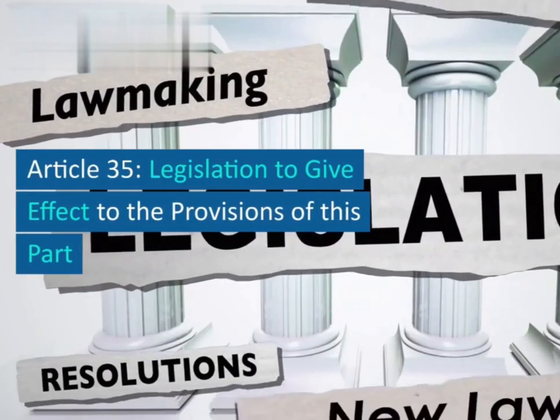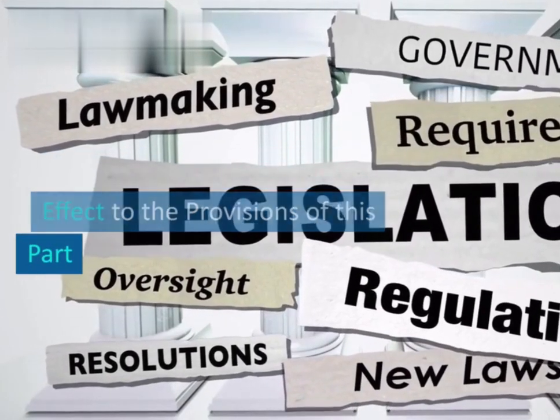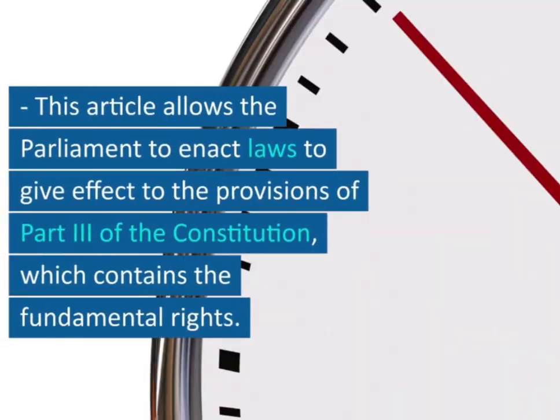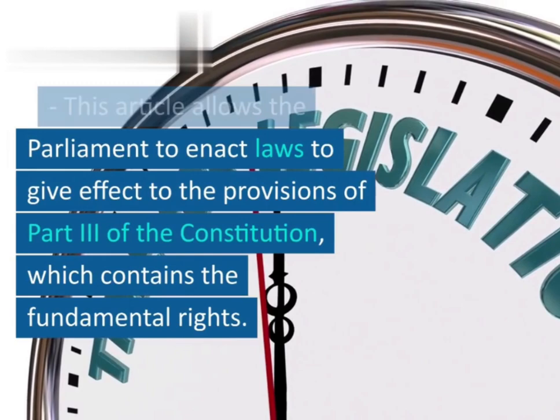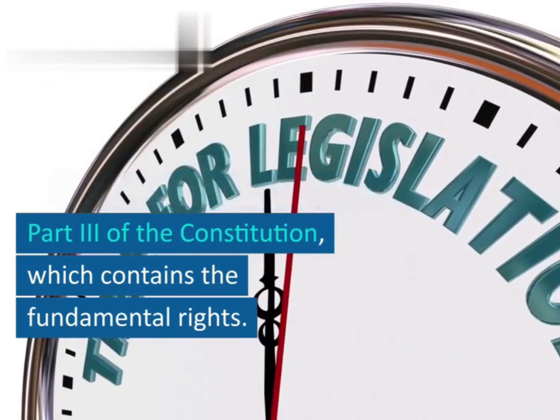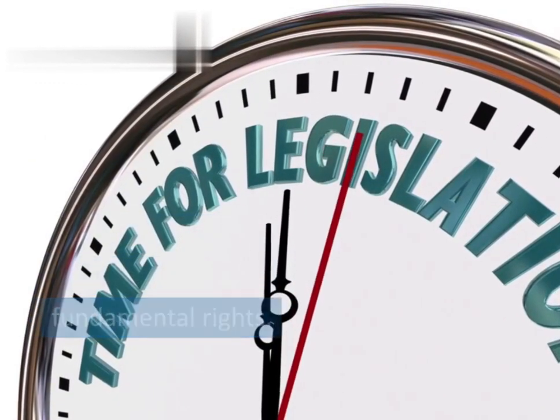Article 35, Legislation to give effect to the provisions of this part. This article allows the Parliament to enact laws to give effect to the provisions of Part III of the Constitution, which contains the fundamental rights.